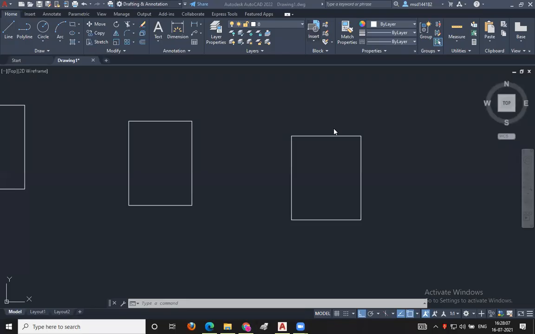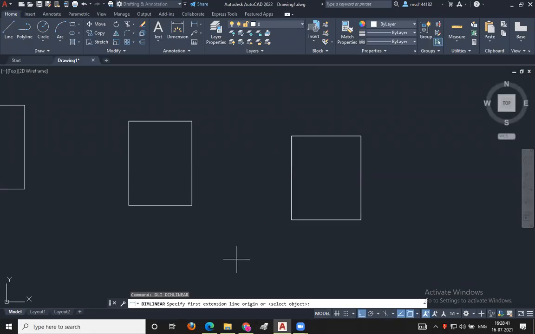Anybody? D enter, wrong. DIM enter, wrong. Dimension style, no. The command is DLI, enter, for showing the dimensions.